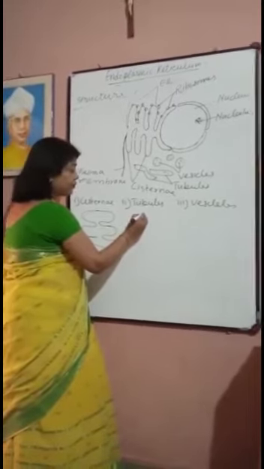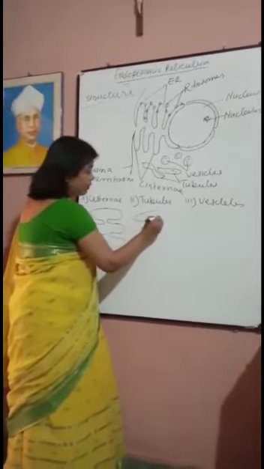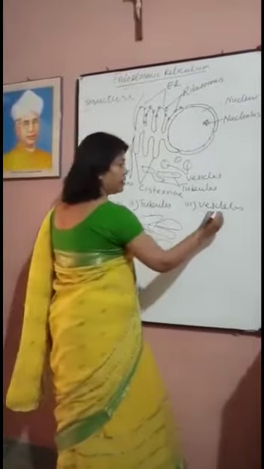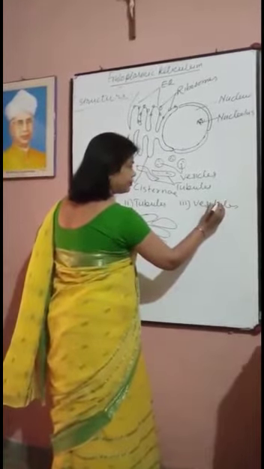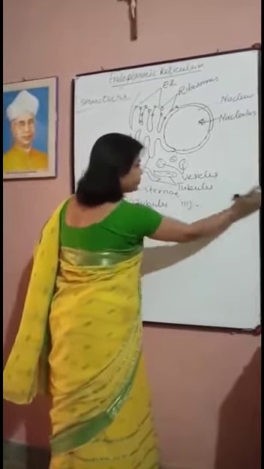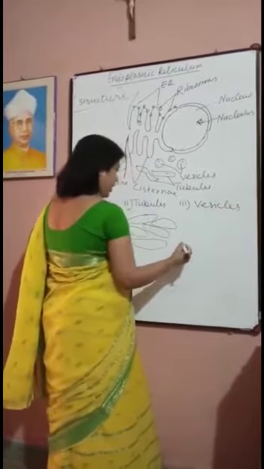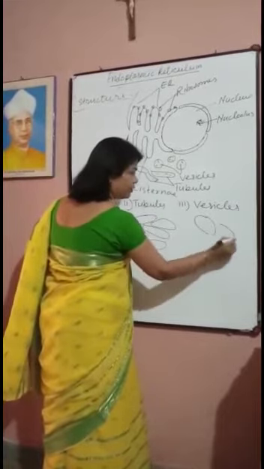Tubules are long, tube-like structures. And vesicles are oval.